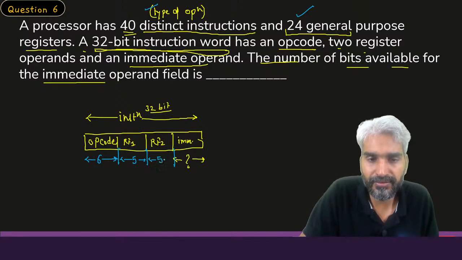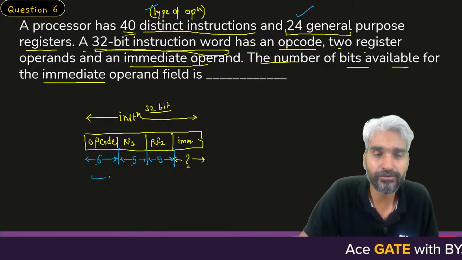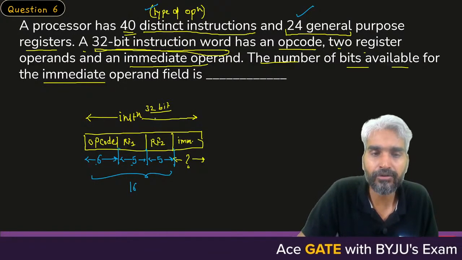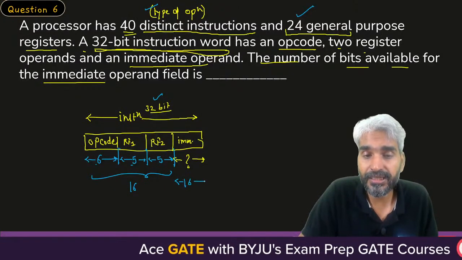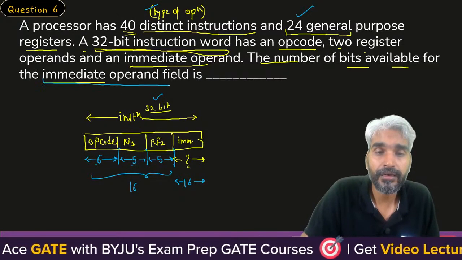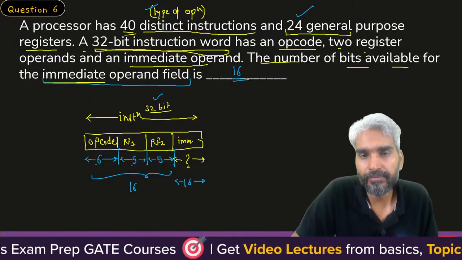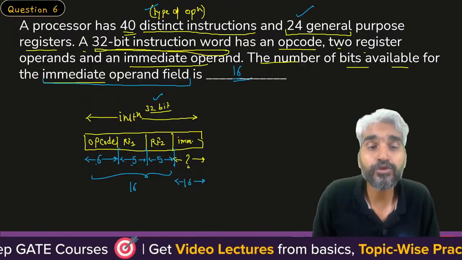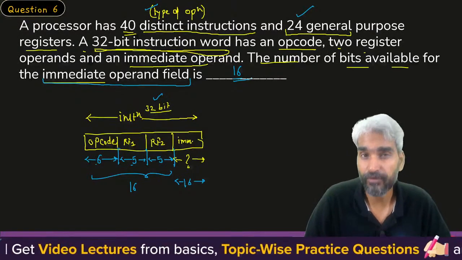Both are register fields. So 5, 5, 10, and 6, 16. So 16 bits are gone out of 32 bits. How many bits are left? Sir, 16 bits are left for the immediate operand field. Clear? So these two questions are related to the concept of instruction format.